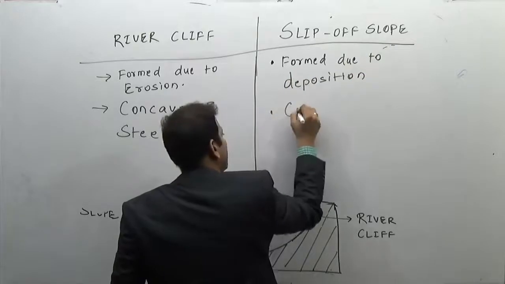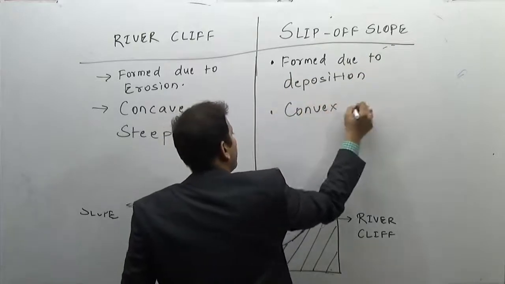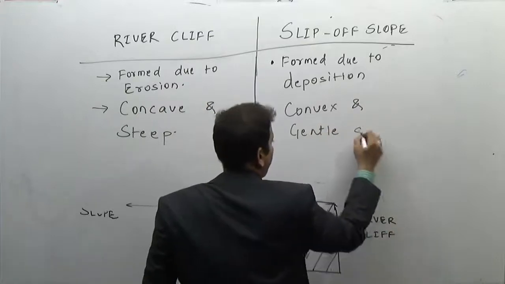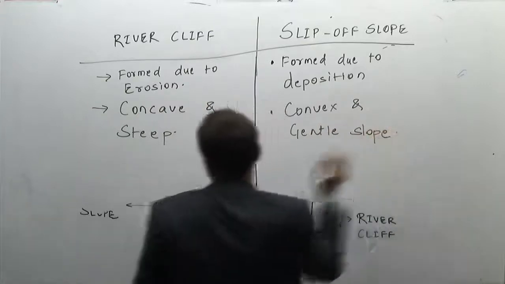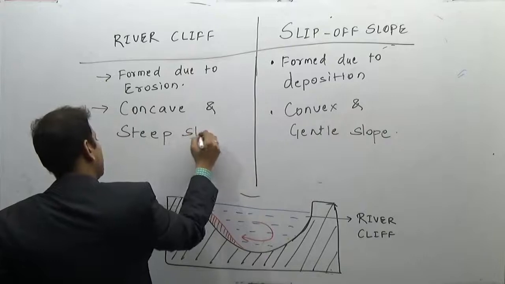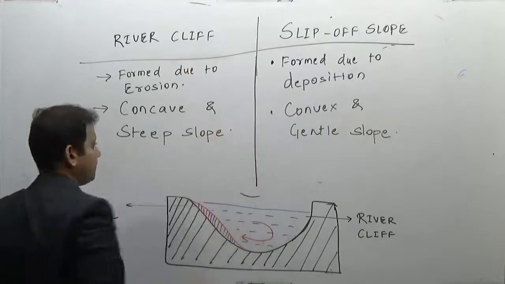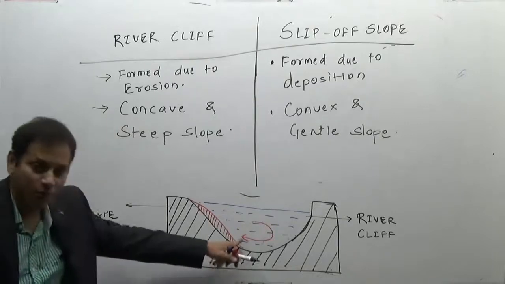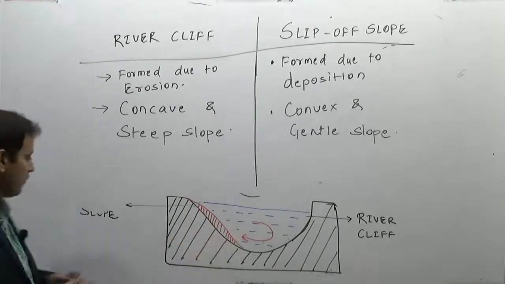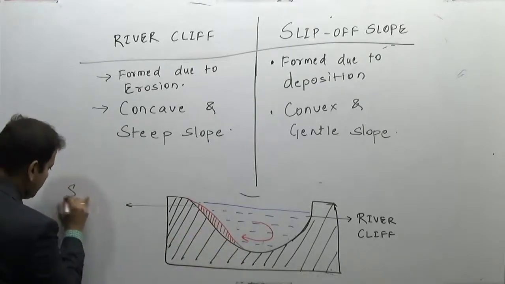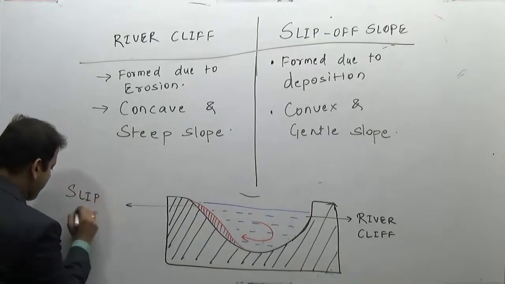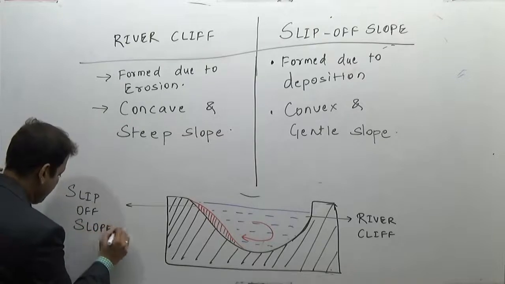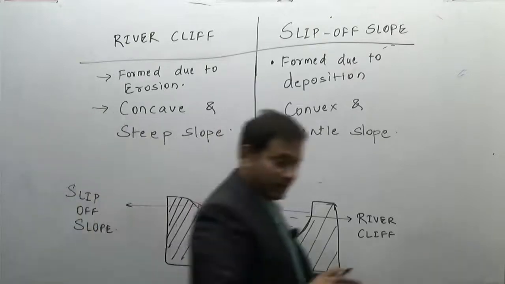It is convex and gentle side. While here this slope is steep. So just have a look at the diagram. What is this? This is the bottom current. What is this? Slip of slope. Have a look at the diagram here.